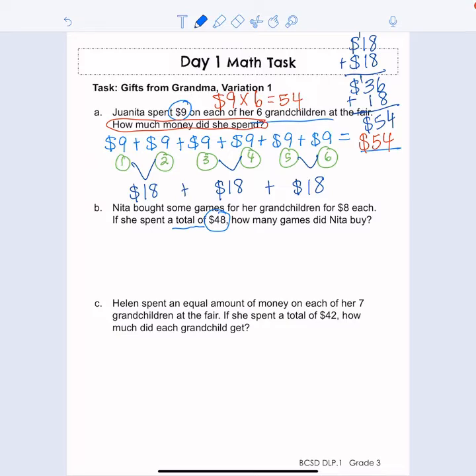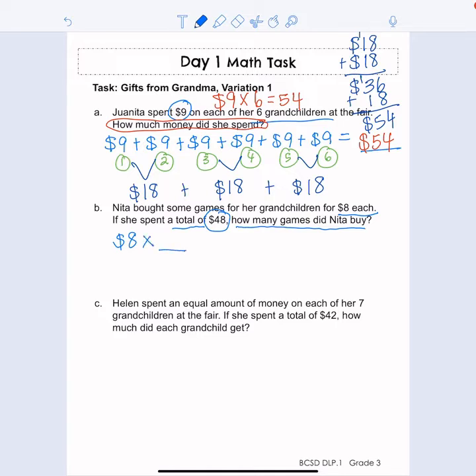Another thing that I notice is that Nita bought some games for her grandchildren for $8 each. So we have that money element again. We know how much she's spending on each grandchild. But what we don't know is this: how many games did Nita buy? So if I write this out like a multiplication fact, like the one above, I have $8 times something.